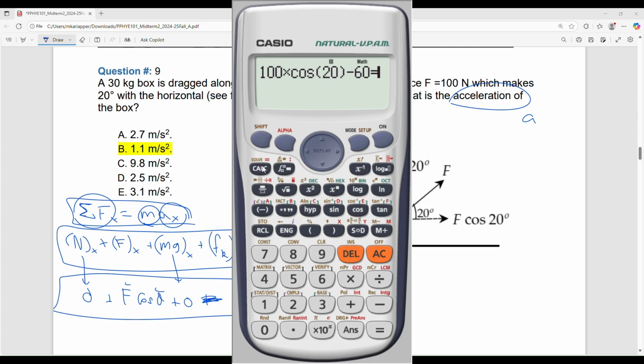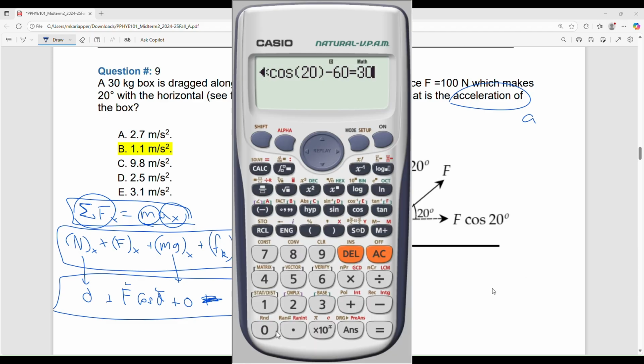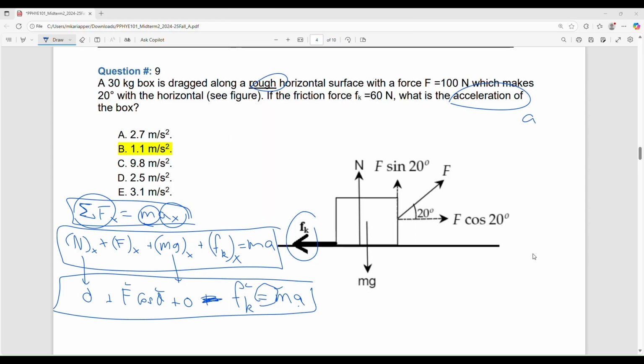And equal sign. Here the equal sign. On my calculator, the equal sign is alpha, don't press this equal, right? Okay, I got the equal sign. Equal to m, m is equal to 30, multiplied by a. a is the unknown, our x. So alpha, right parenthesis. Please learn this, okay? Learn how to use the calculator. It will save you time. You will make fewer mistakes, provided you know how to use it. Don't learn it just before the exam. You will be in bigger trouble. Just practice, know how to use your calculator, and that's it.